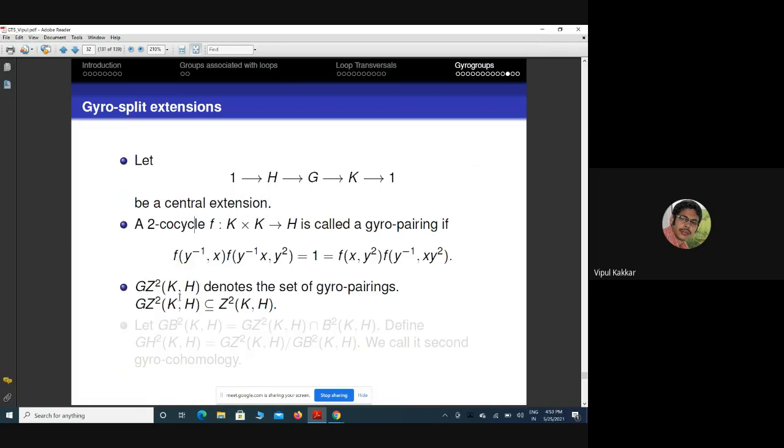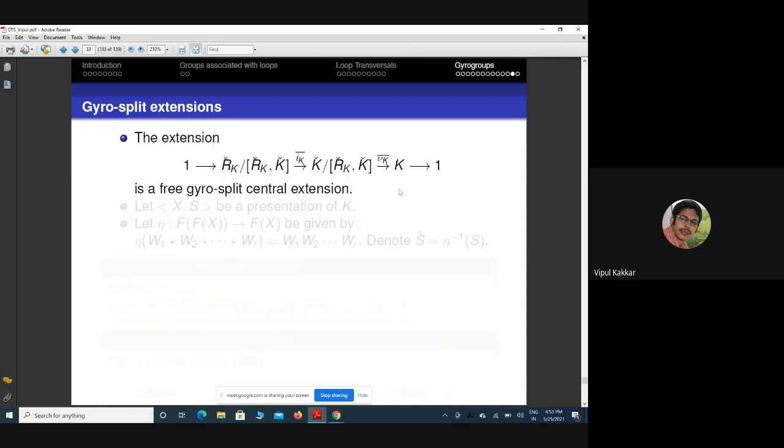This is a subgroup of Z2(K,H), and if I intersect with the 2-coboundaries, let me denote the corresponding set by GB2. So GZ2 mod GB2 is defined as the second gyro homology for this central extension, H_G2(K).